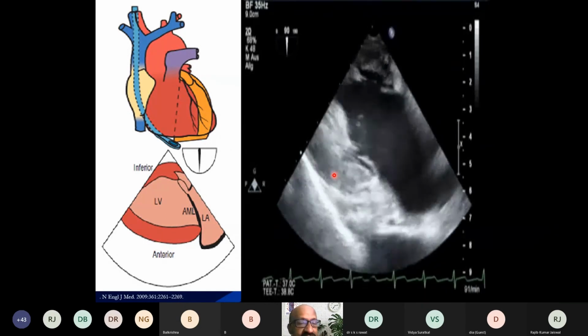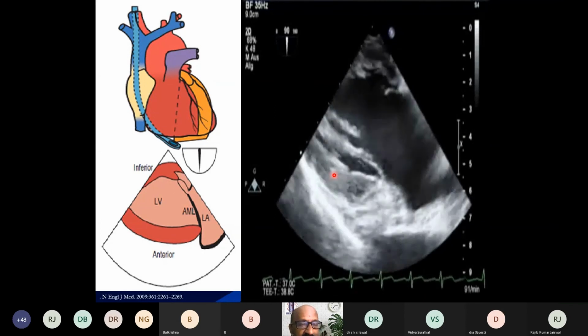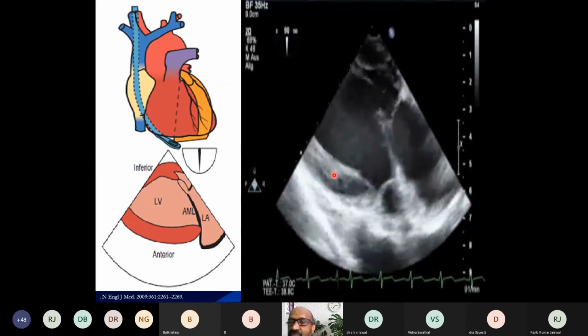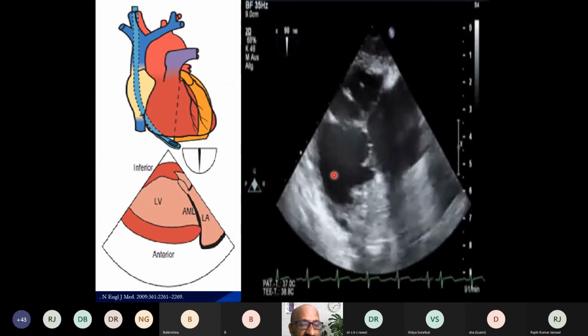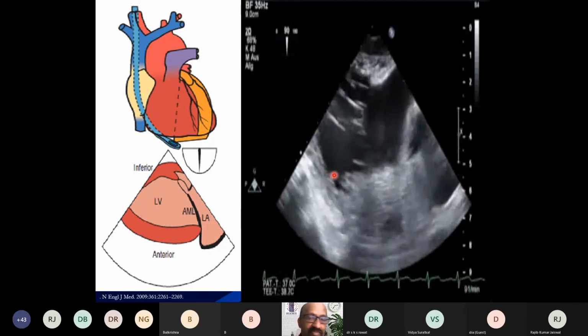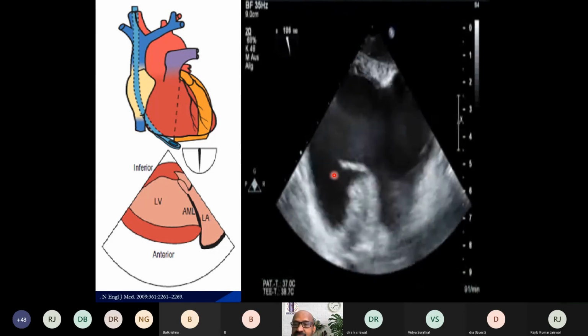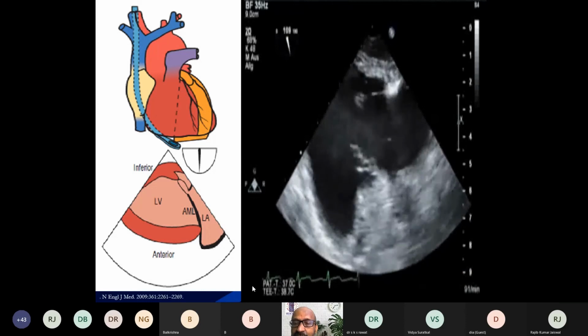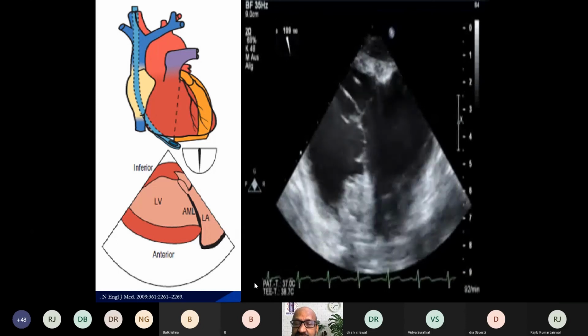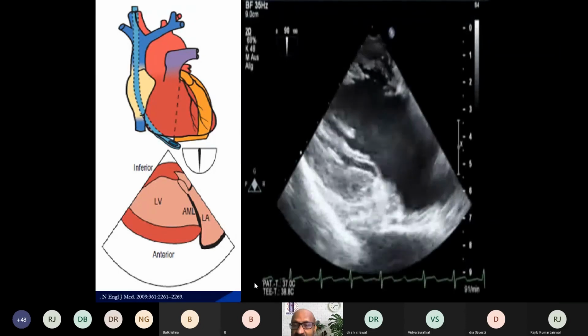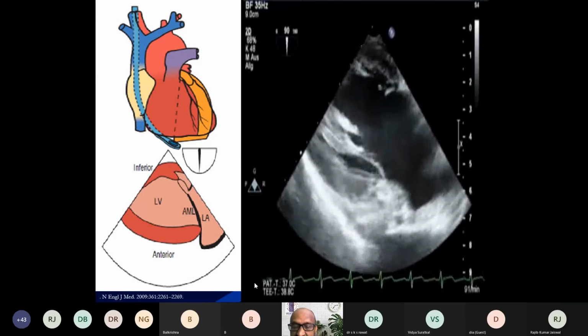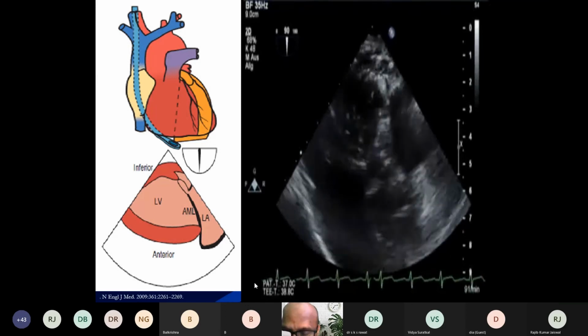Having looked at the 6 views which are needed for mitral valve, we will just go into the 2 important lesions, that's mitral stenosis and mitral regurgitation. Coming to mitral regurgitation, we should know that the mechanism of mitral regurgitation is different from etiology.